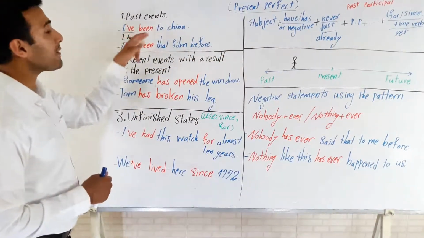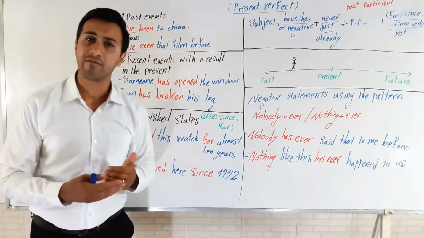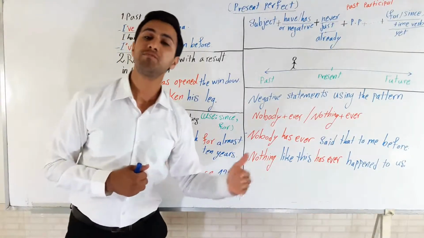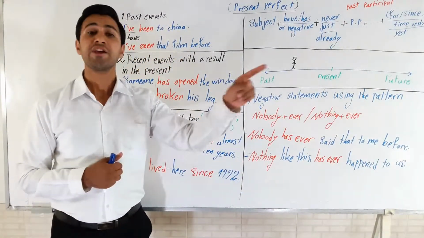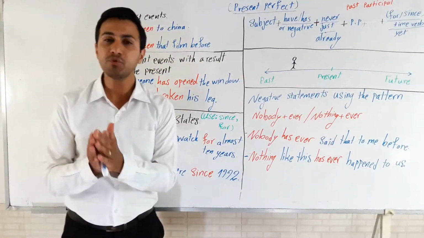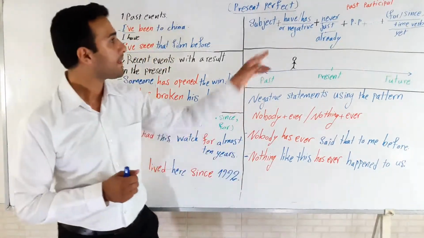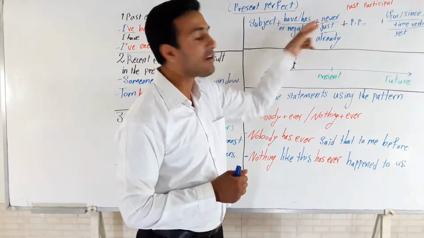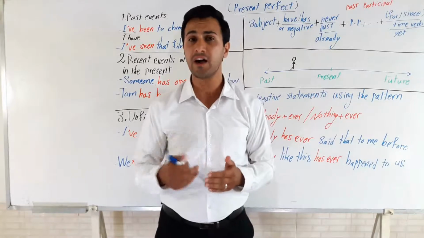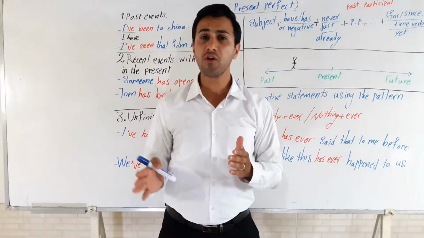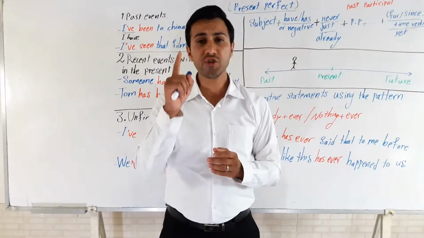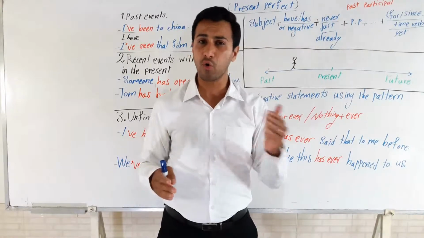Over here it says that I've been to China. How can I make it negative? I just put not after have. So, I say, I haven't been to China, or he hasn't been to China, she hasn't been to China, right? So we just put not after have or has. Plus never, just, already. We've got never over here. Most of the students make this mistake all the time. Unfortunately, they use not and never in a statement together. This is not true. So you just use one of them, not or never.